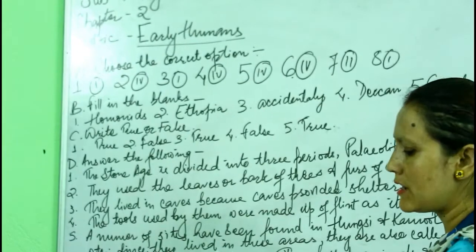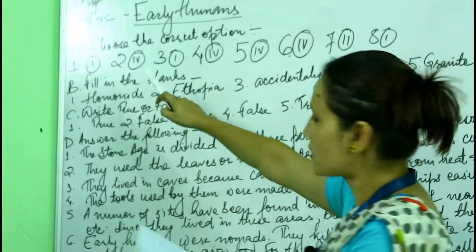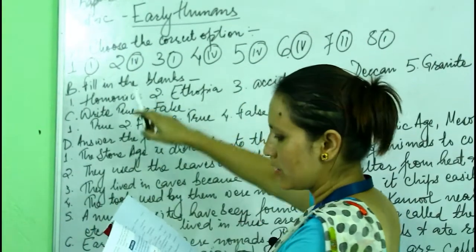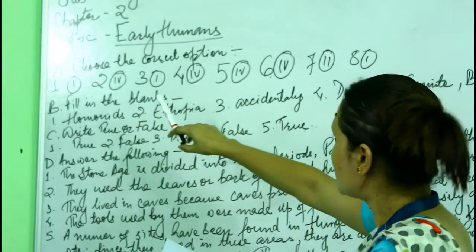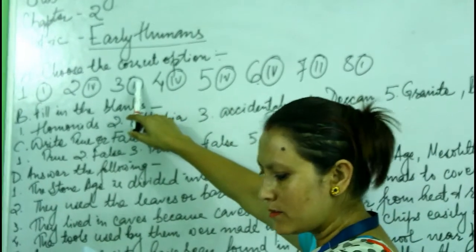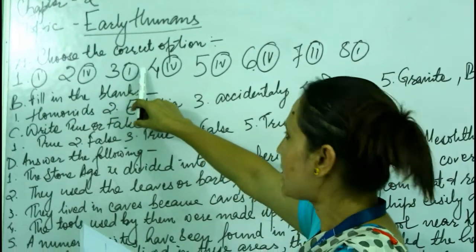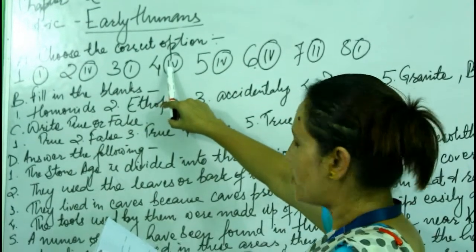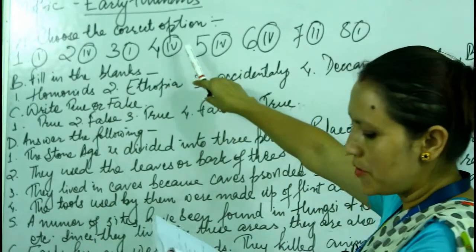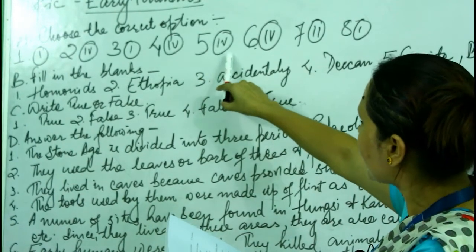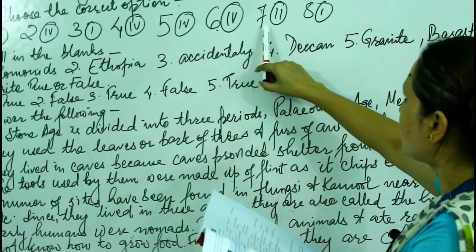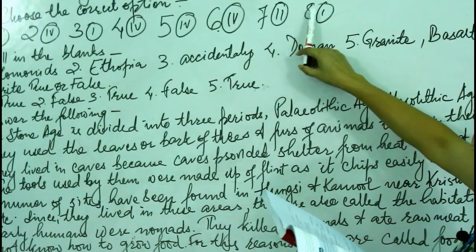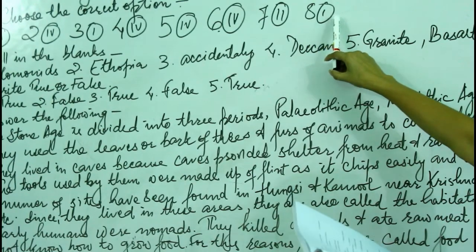Question number 1, choose the correct options. Number 1, your answer will be 2, 3 periods. Number 2, your answer will be 4, all of these. Number 3, your answer will be 1, because fire was discovered during the Paleolithic age. Number 4, your answer will be 4. Number 5, 4 again. Number 6, 4 again. Number 7, the answer will be 2, and number 8, the answer will be 1.